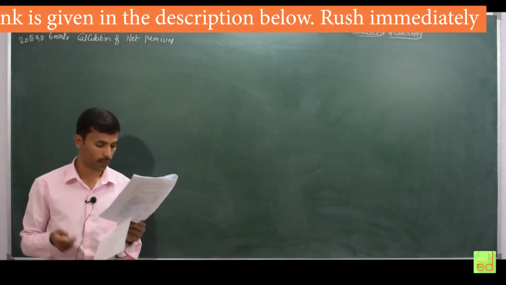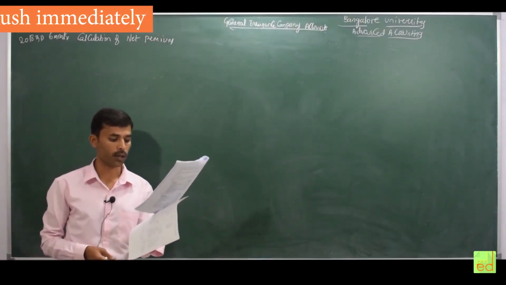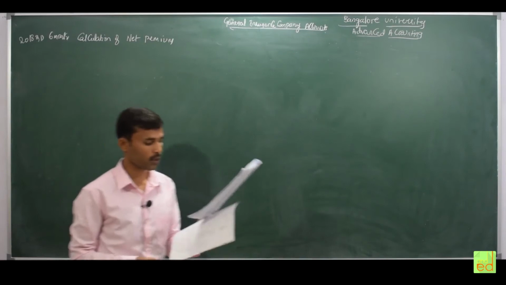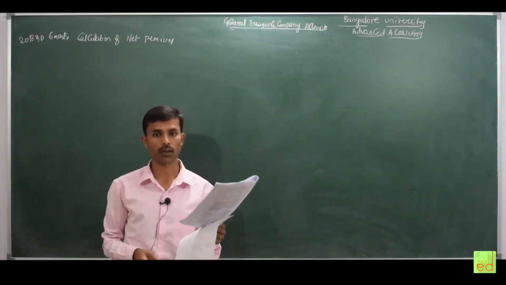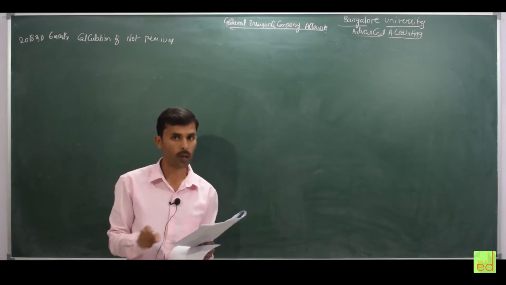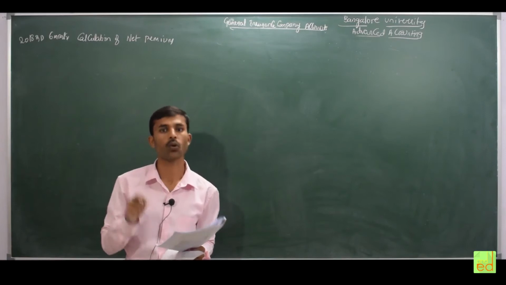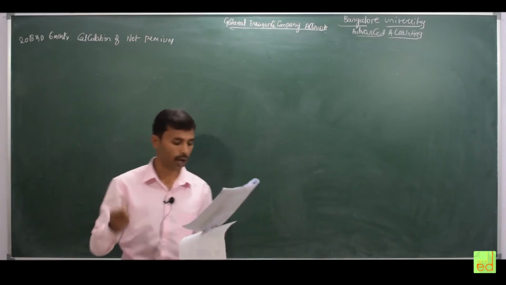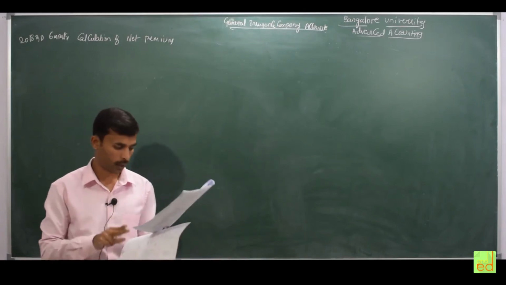Next, additional information they have provided. The reserves for the unexpired risks to be maintained are 40 and 80% on net premium for the fire and marine insurance respectively. Here in the problem, they specifically provided the percentage, so we take that for the calculation: 40 and 80 for fire and marine respectively.